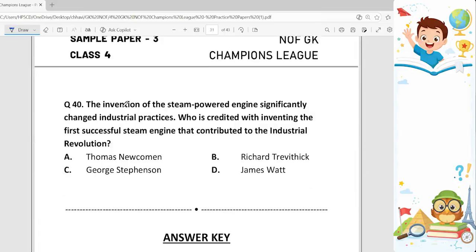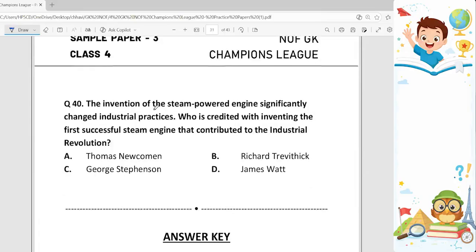Okay. Last question. The invention of the steam powered engine significantly changed industrial practices. Who is credited with inventing the first successful steam engine that contributed to the industrial revolution? From among these four, the correct answer is option D, James Watt.